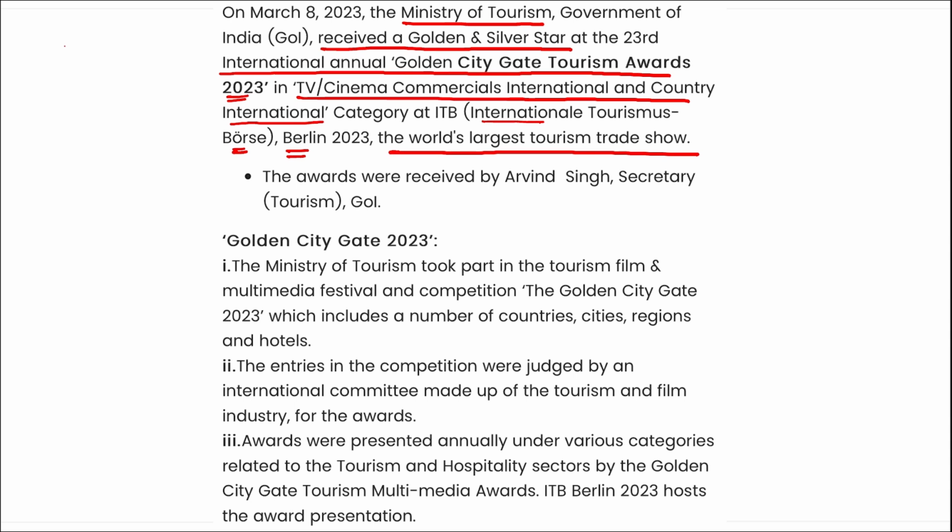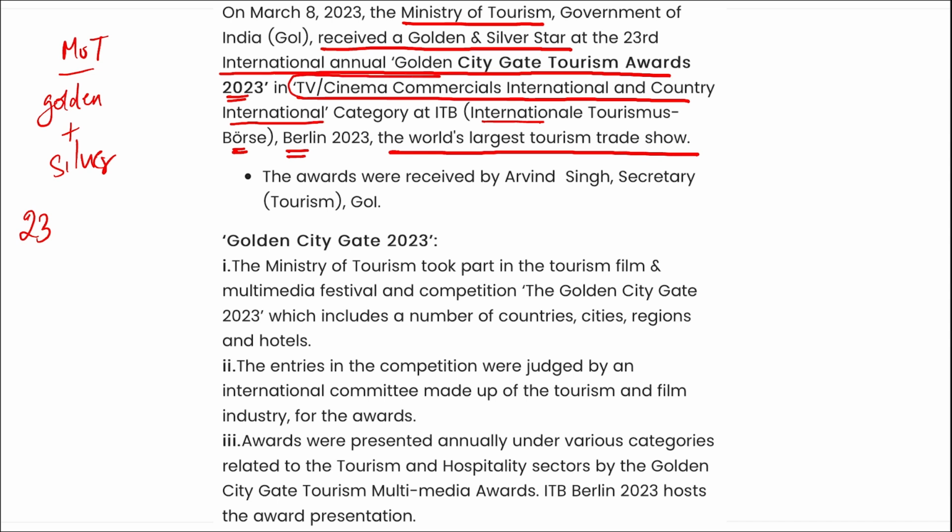I repeat, and this is important, it is your Ministry of Tourism that has received the golden and silver star at the 23rd edition of the International Annual Golden City Gate Tourism Awards. Under which category was it presented?